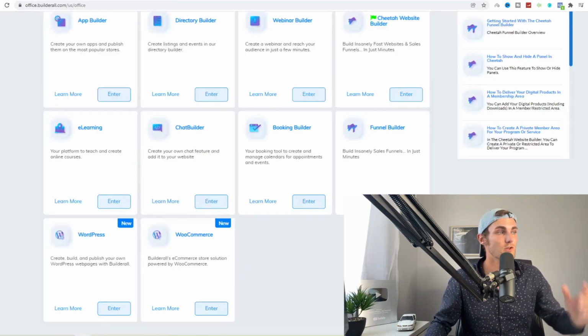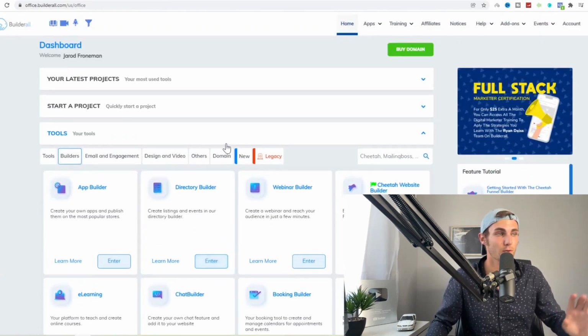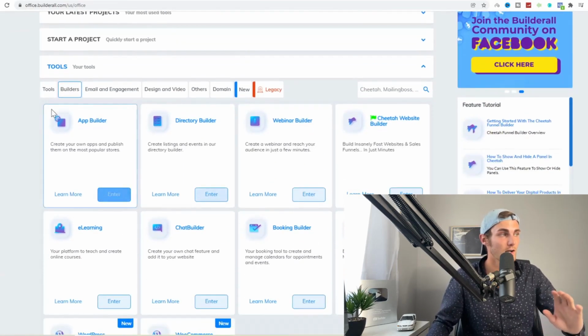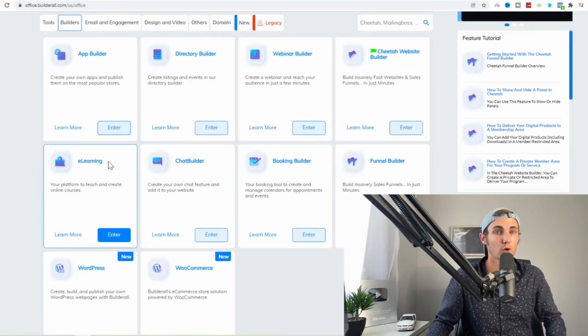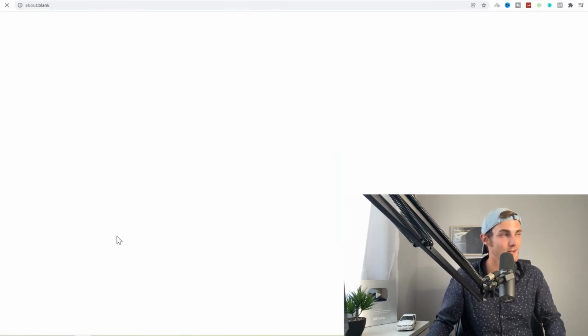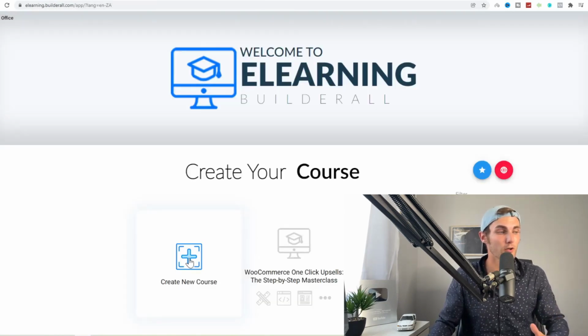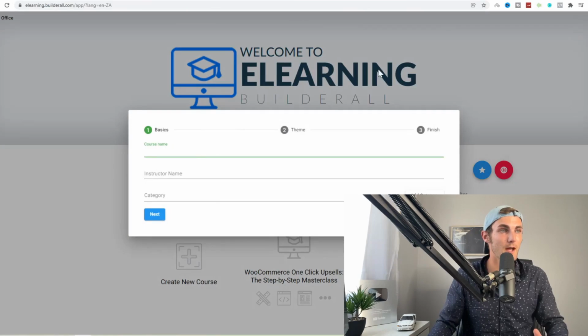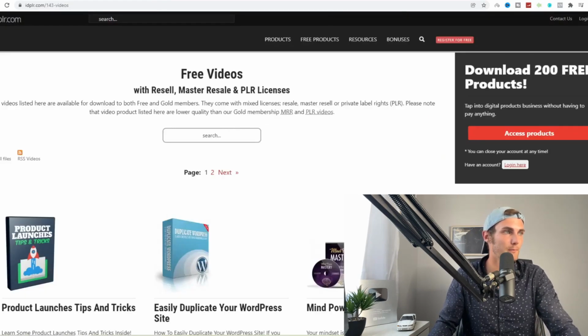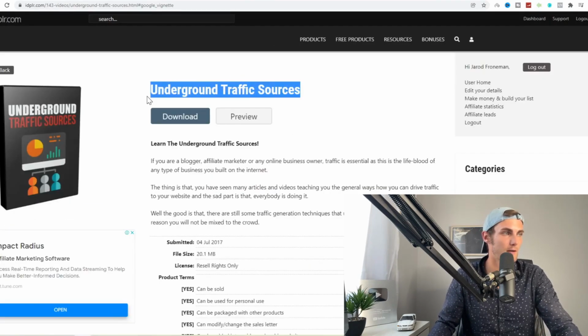So over here, once you're on your Builderall dashboard, you're going to see a dashboard that looks like this. Just click on your tools, click on builders over here, and you want to go and look for e-learning. So we're going to click on enter on e-learning over here so we can go and create our membership area. Click on create new course. Just type in the name. For the name, you can just go and copy and paste the same name of this product here.